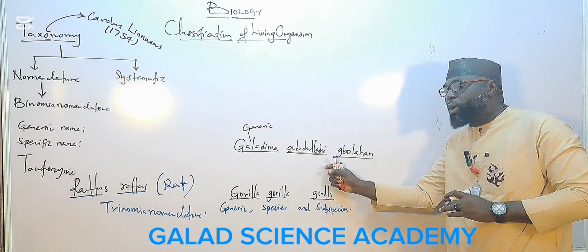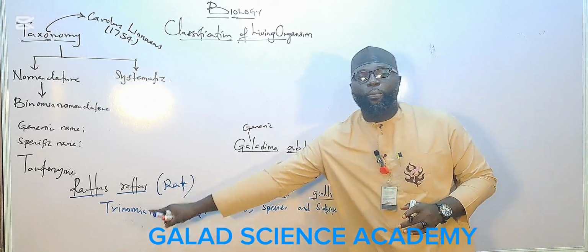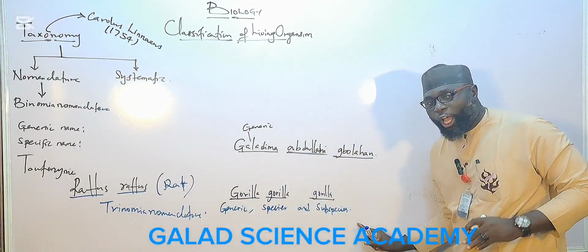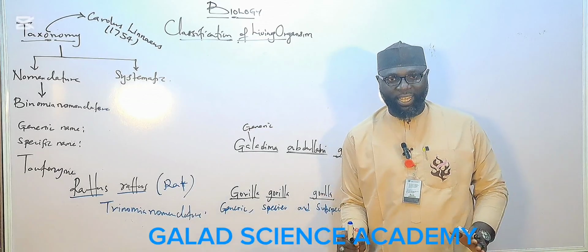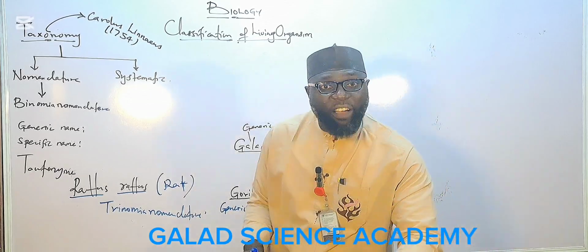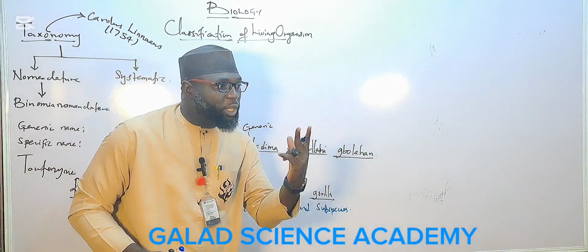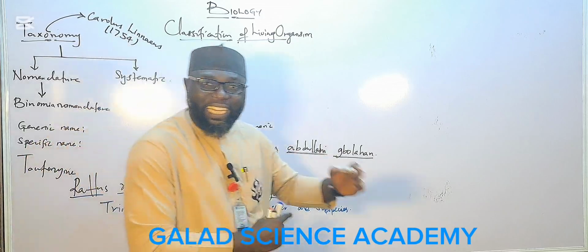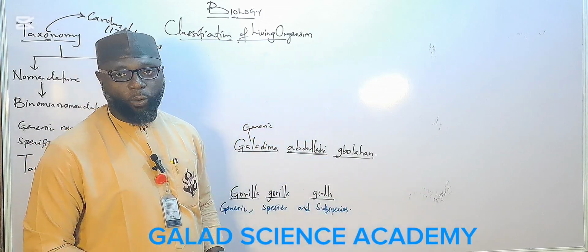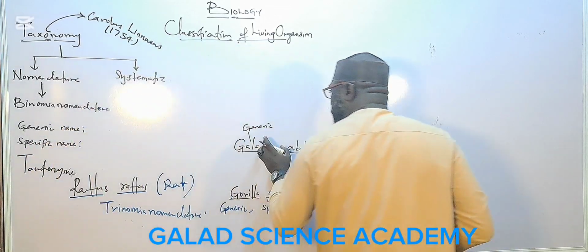If I include this Bola hàn now, it will become trinomial nomenclature. It is no more binomial. We have some people among us that have got two names. If you are using two names, you are using binomial nomenclature. If you are using three names, you are using trinomial nomenclature.